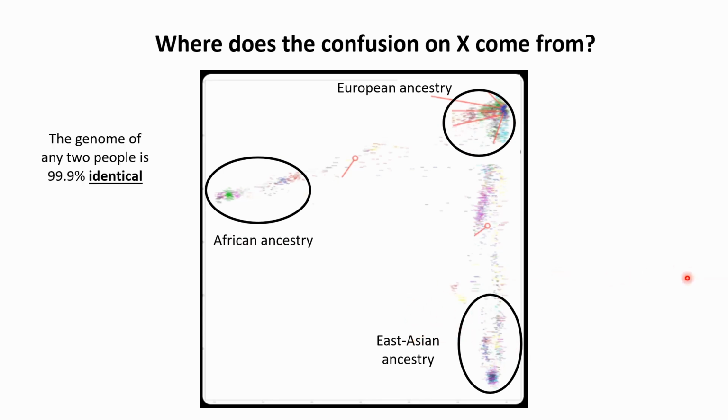However, the genome of any two people in the world, so basically also you, dear viewer, and also, for example, me, our genome is 99.9% identical. So it's exactly the same. Well, obviously there are differences between people, and these differences come from the small remaining fraction of the genome.